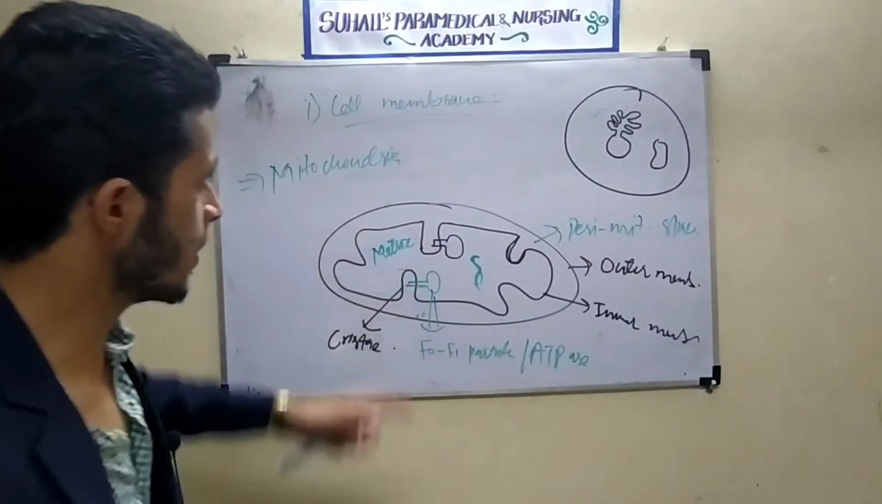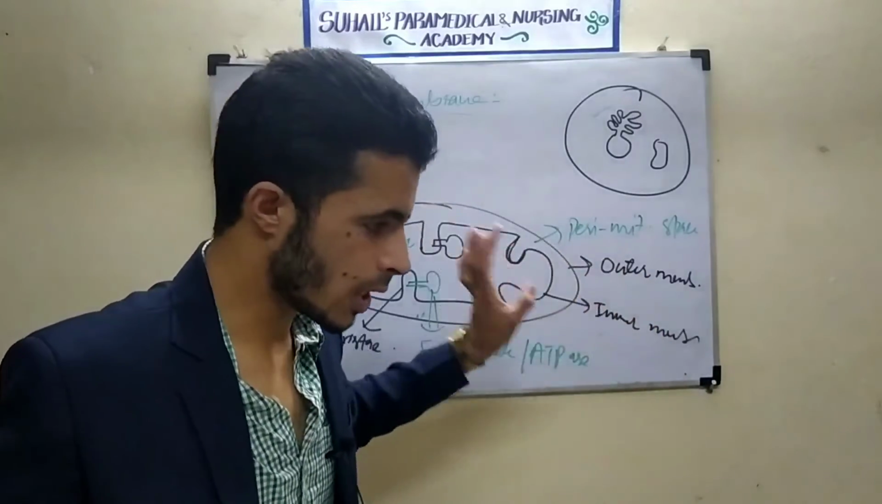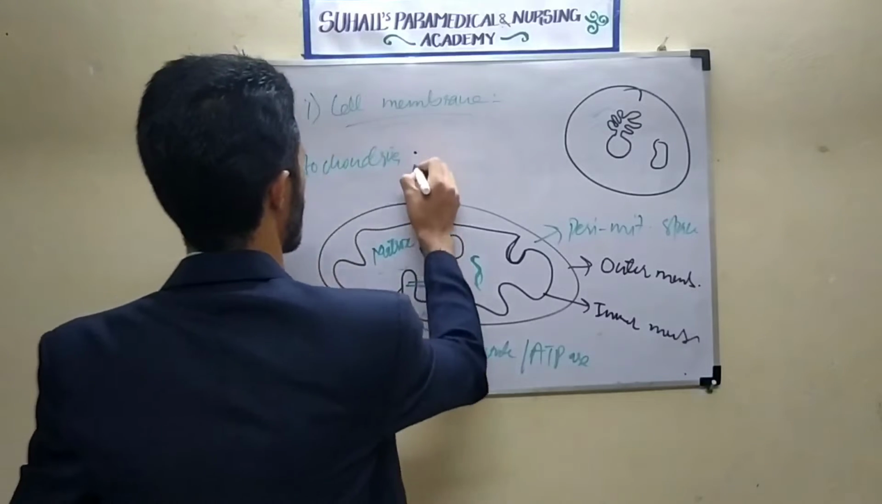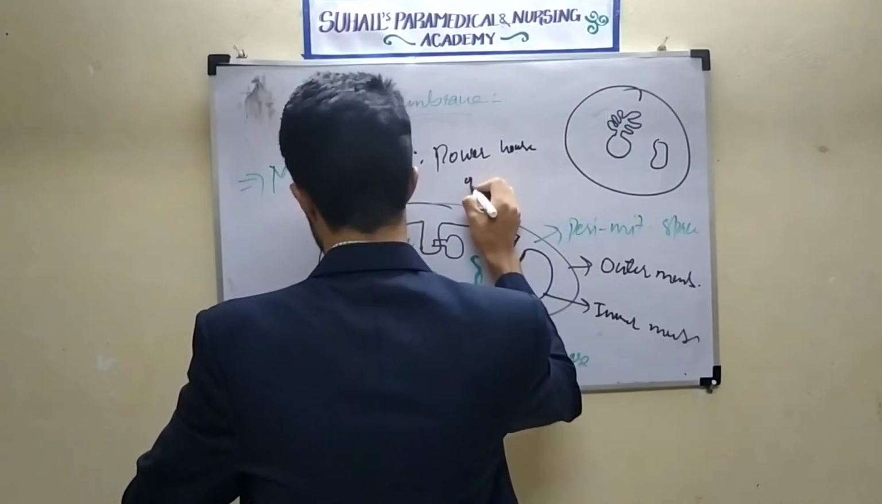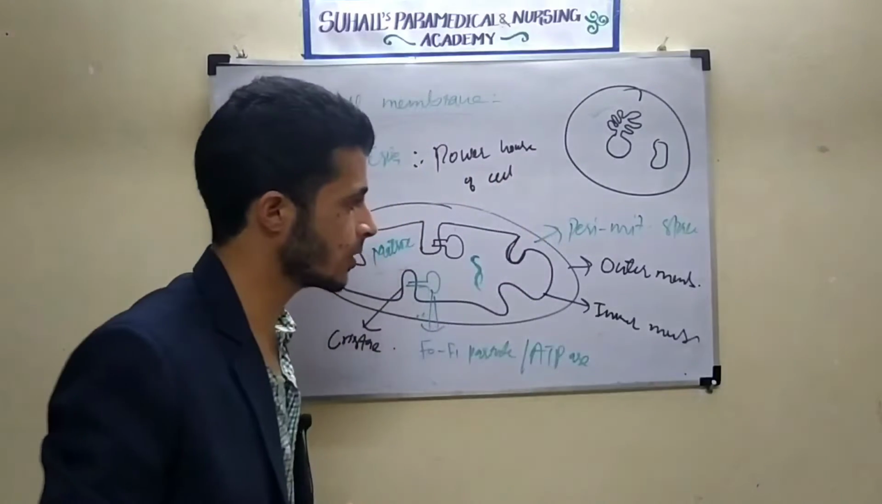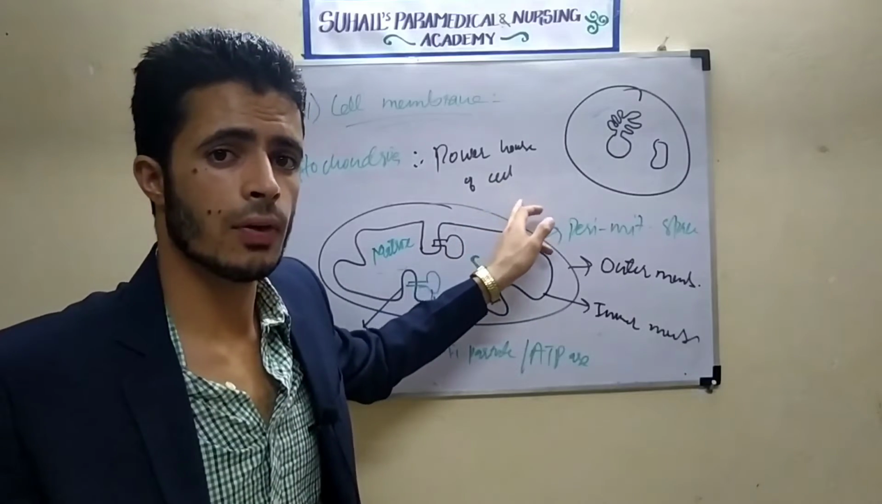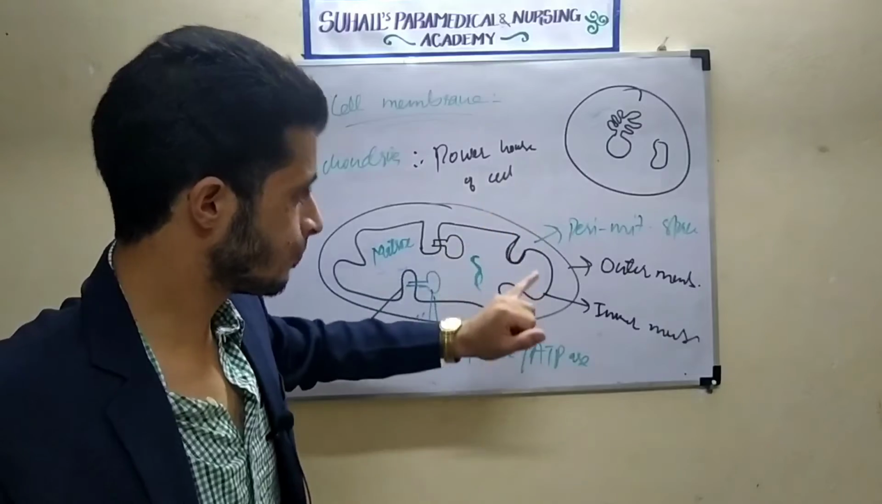Remember the thing here. What is the function of mitochondria? Mitochondria is called the powerhouse of the cell. Why is it called the powerhouse of the cell? Because it is the storage center of ATP. It is the center where ATP is formed.